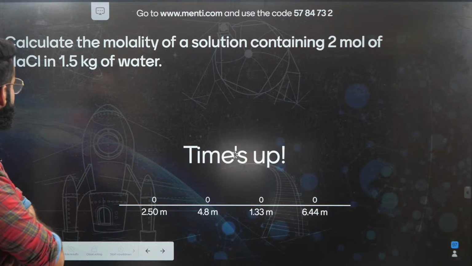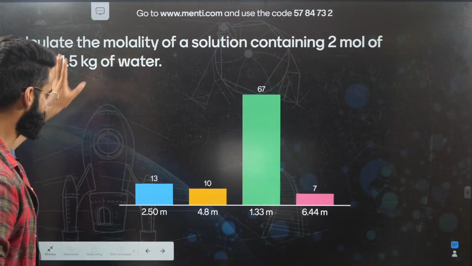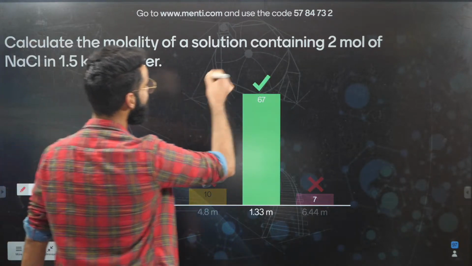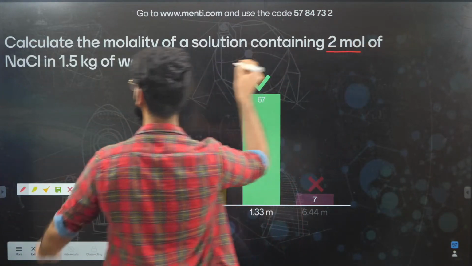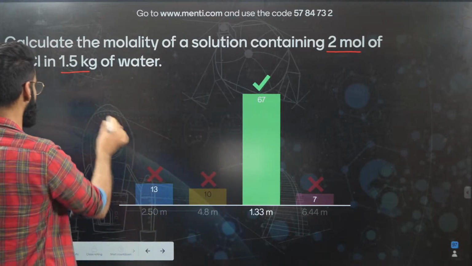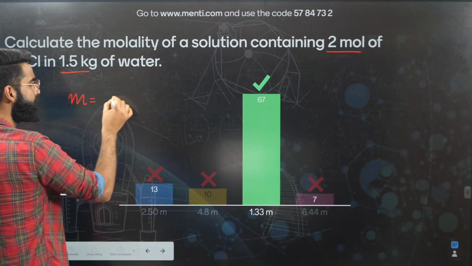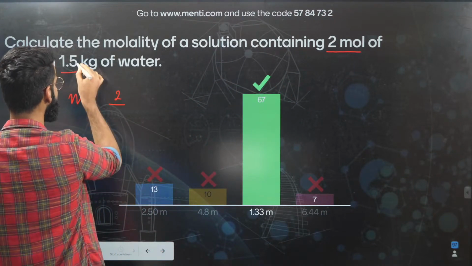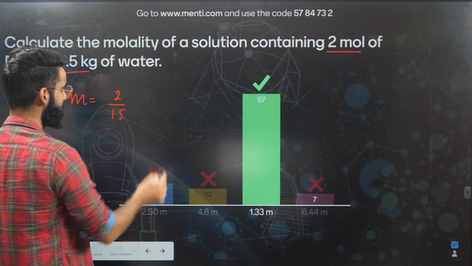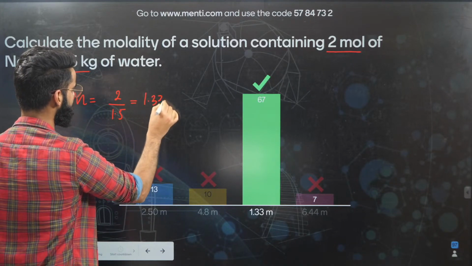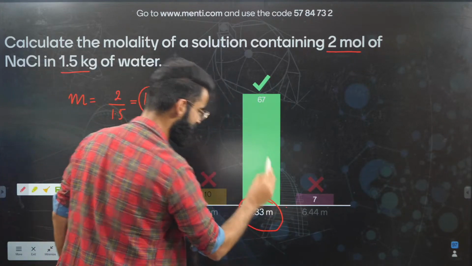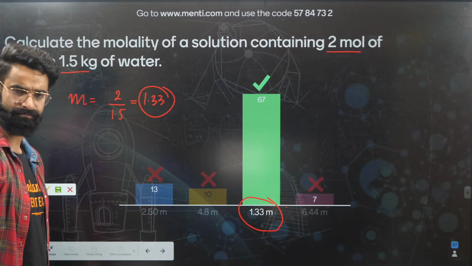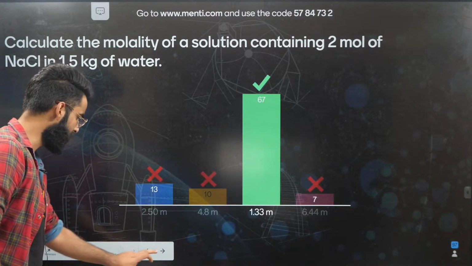Perfect, the time is up. Let's see what the question says. Simple formula based question. Well, majority of the students have again given the correct answer. Calculate the molality of the solution containing 2 moles of NaCl in 1.5 kg of water. Molality is the number of moles of solute, which is given as 2, divided by mass of solvent in kilograms. 2 divided by 1.5. The value is going to come out to be 1.33. So 1.33 is going to be the molality of the solution which you were supposed to calculate. Perfect. Let's move on to one more question.